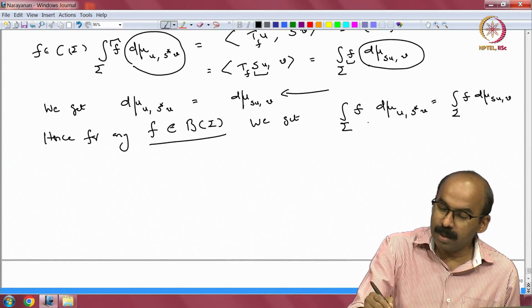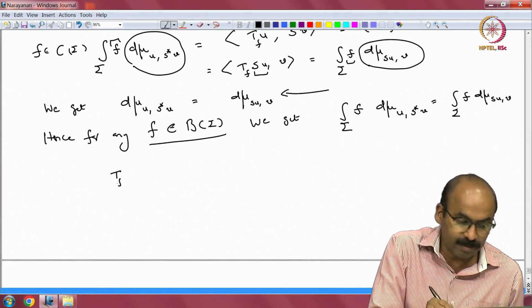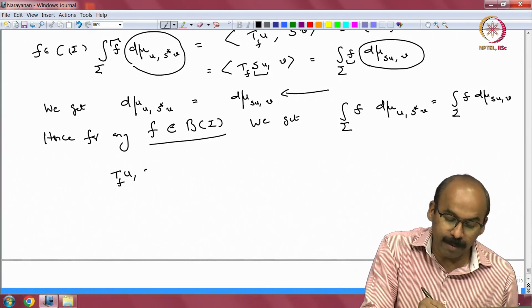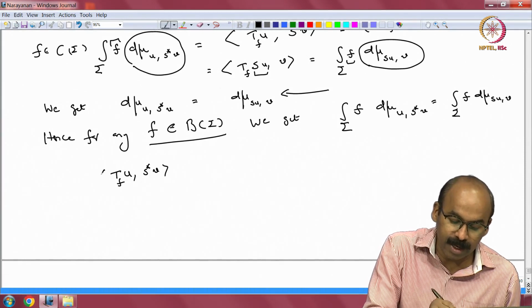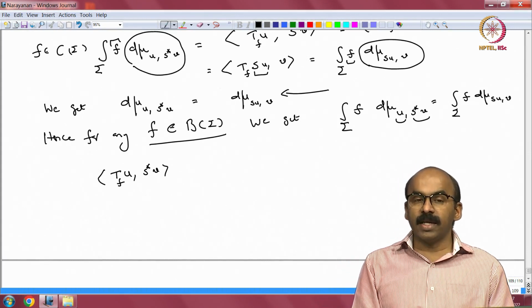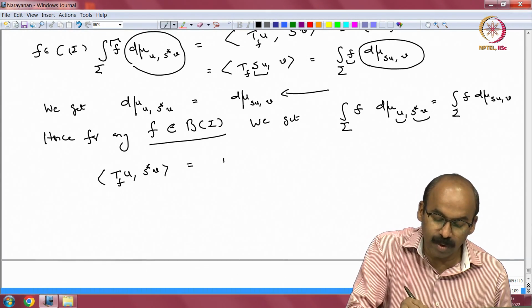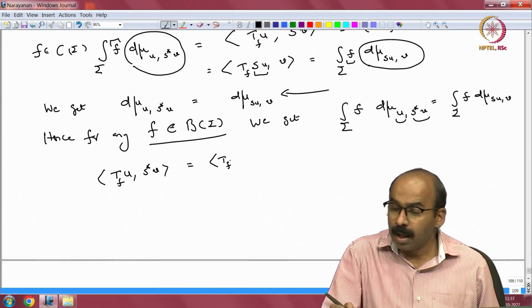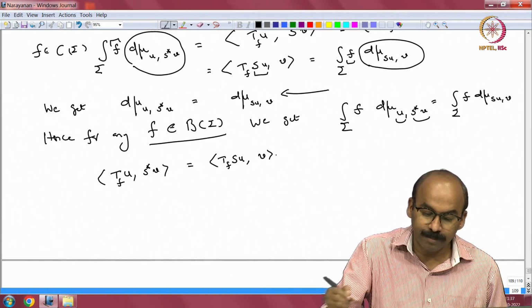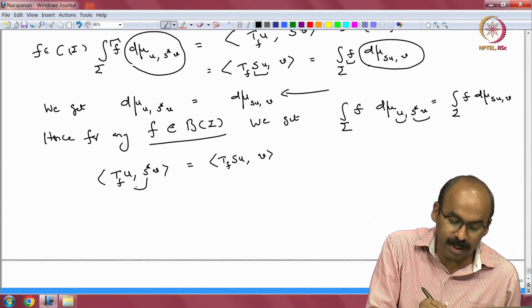So, let us look at this equality again. On the left hand side I have T sub f acting on u, inner product with S star v, right. This is the first vector, and S star v is the second vector, and so I have T sub f acting on the first vector, inner product with the second vector, is equal to T sub f acting on the first vector which is S u, inner product with the second vector, right. So, now this S star I can take to the other side, right.